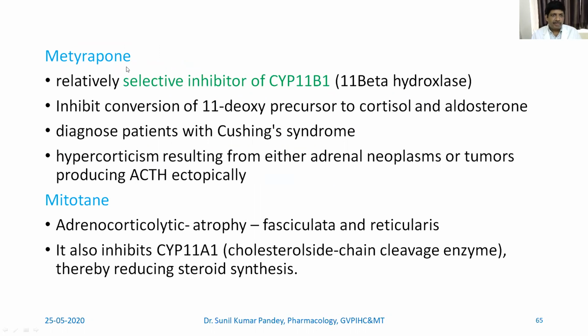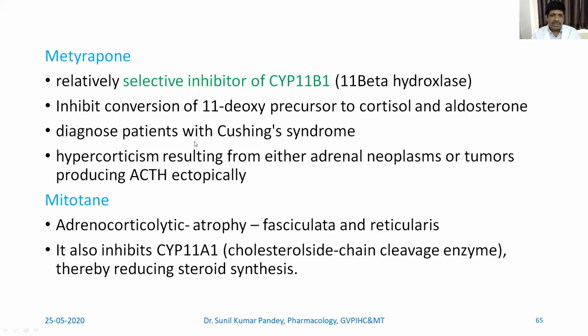Next is metyrapone. This selectively inhibits the enzyme CYP11B1, a separate enzyme, which you need to remember, also called 11 beta hydroxylase. This inhibits the conversion of 11-deoxy precursor to cortisol and aldosterone. So this is the last step in the conversion to cortisol and aldosterone, and that enzyme is inhibited.